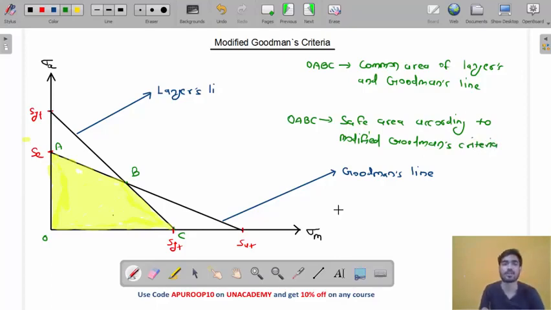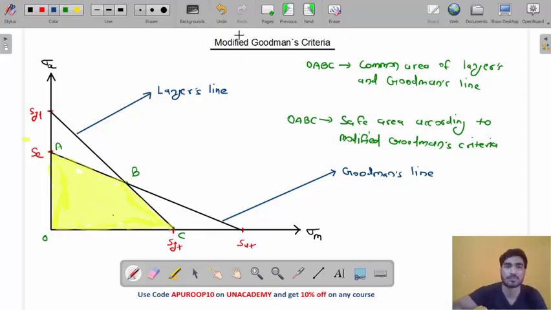Do you understand this, my friend? According to the modified Goodman's criteria, if the point is inside OABC, then it is safe according to Langer's line, and it is also safe according to Goodman's line. It means it is safe from yielding and also safe from fatigue. So my friend, this area OABC is the modified Goodman.